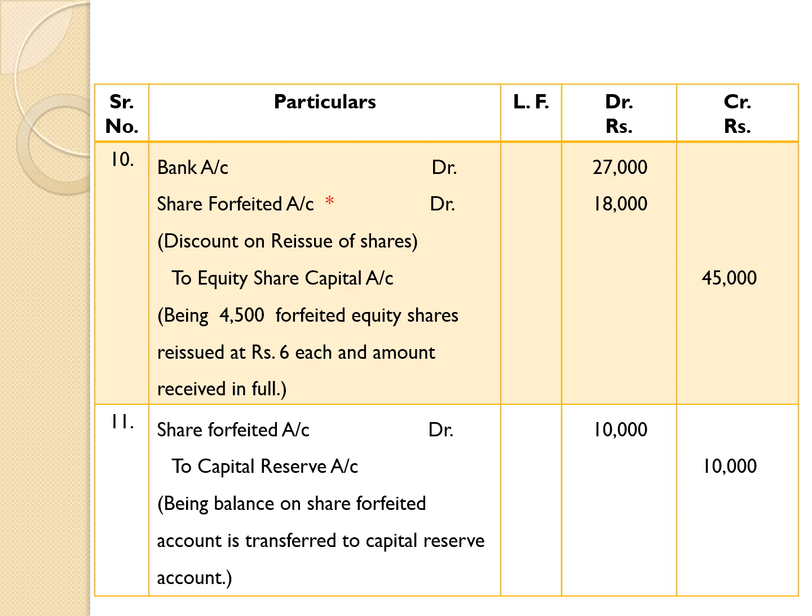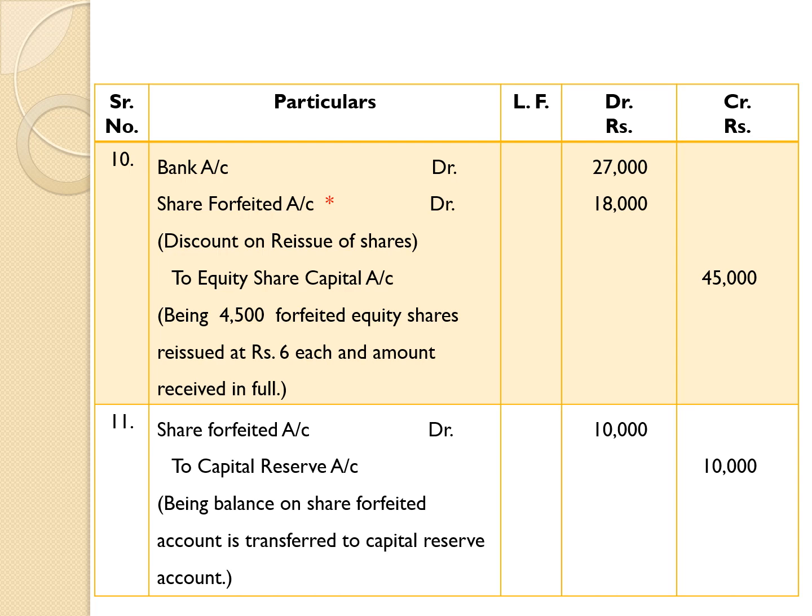So we are passing the entry about reissue of shares. 4,500 equity shares into rupees 6 is equal to rupees 27,000. So the amount received is 27,000. Debit is given to bank account. Bank account debit 27,000.